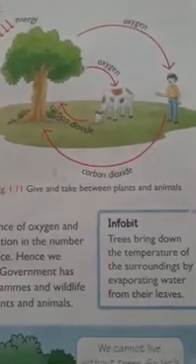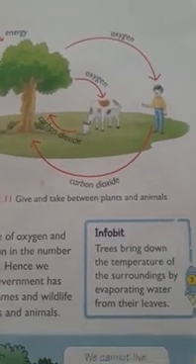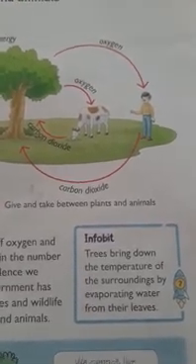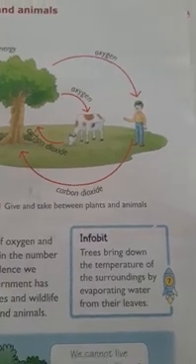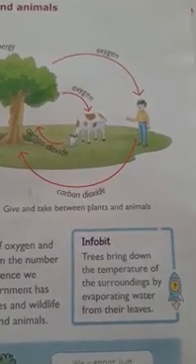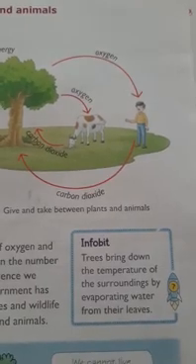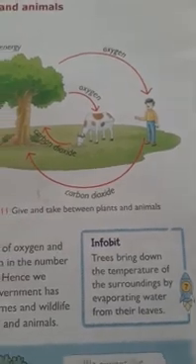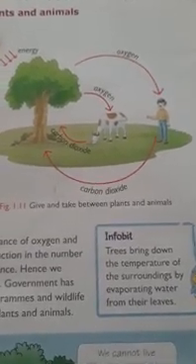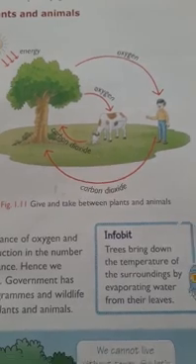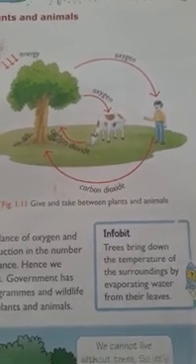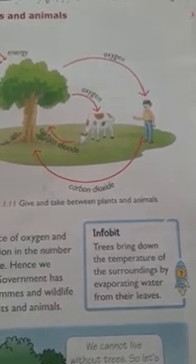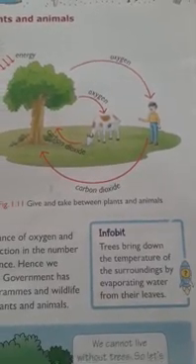Plants and animals depend on each other for their survival. Animals depend on plants for food and oxygen, as oxygen is released after the food making process by the plants, while plants use the carbon dioxide given out by animals to prepare food. Plants need carbon dioxide gas for photosynthesis. Their stomata absorb carbon dioxide gas, which is given out by the animals in the atmosphere and taken up by the plants.